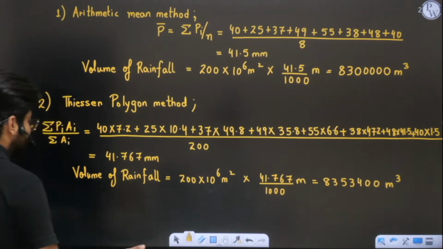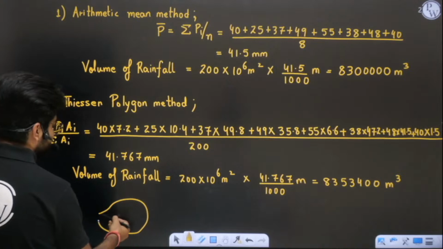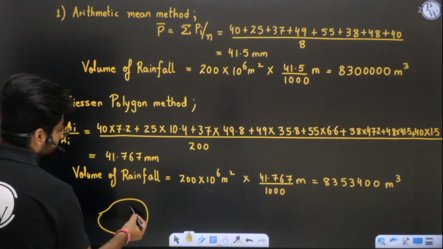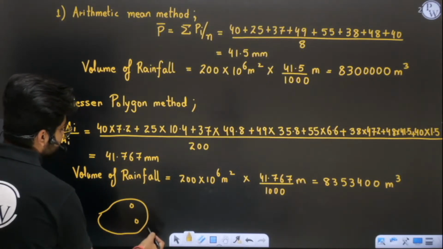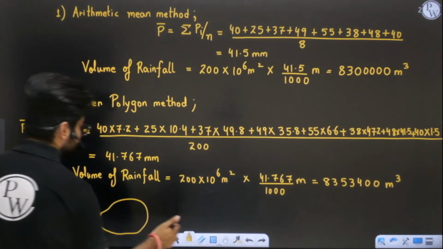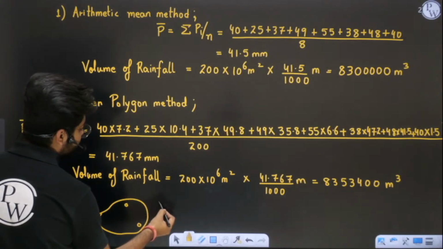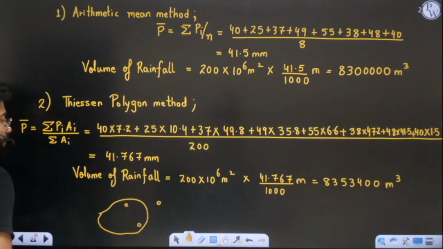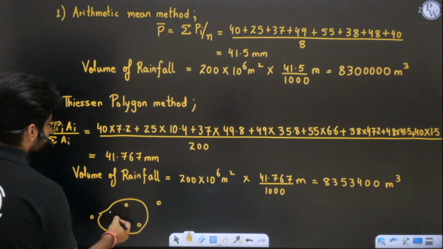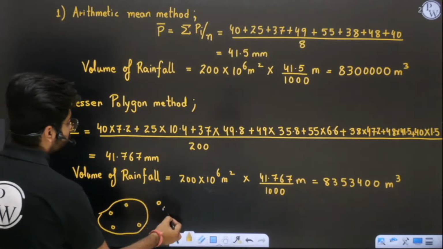Try to imagine we have a catchment area. Some stations are coming inside, and let us say one rain gauge is coming outside. Some stations are falling inside and one of these stations is going outside. Some stations are outside, some are inside. So this is O, this is I.